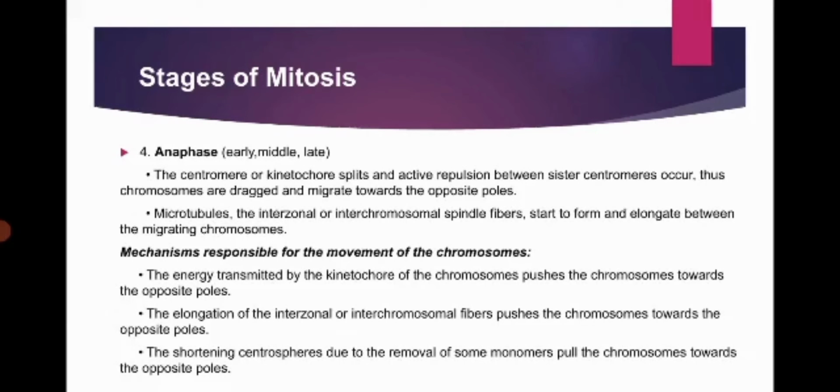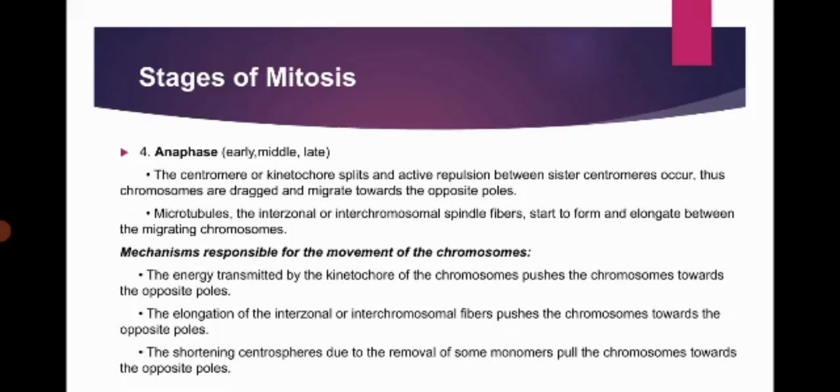Number 4, anaphase. The centromere or kinetochore splits and active repulsion between sister centromeres occurs. Thus, chromosomes are dragged and migrate towards the opposite poles. Microtubules, the interzonal or interchromosomal spindle fibers, start to form and elongate between the migrating chromosomes.